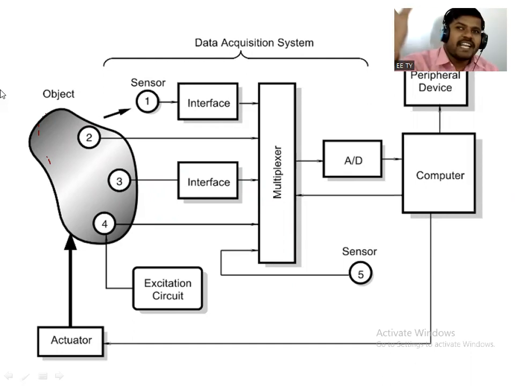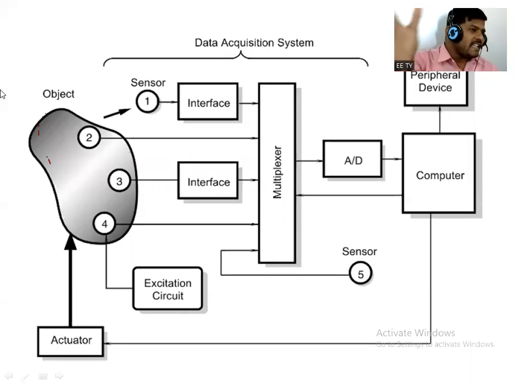Okay, so it is nearer to that object. It may be on that object, in that object, or somewhat distant from that. So non-contact type, contact type sensor. Now see, sensor number 5 is used to check the internal condition of that system, right? See the difference between all the sensors. There are 5 sensors that can be used.